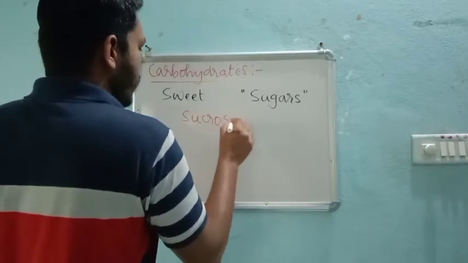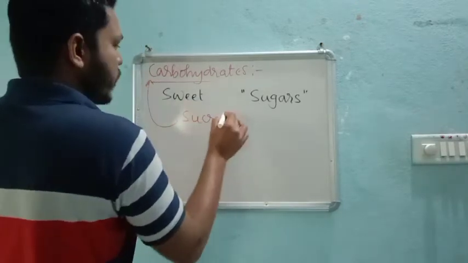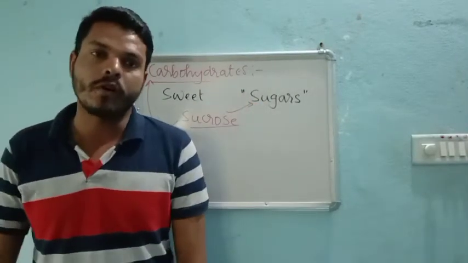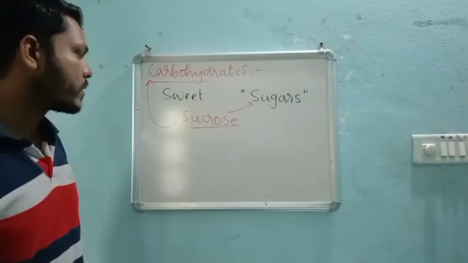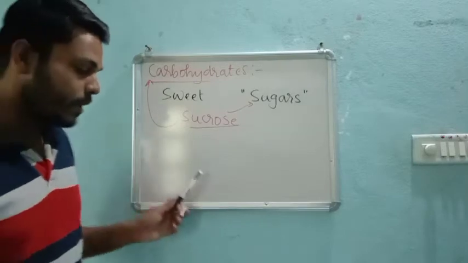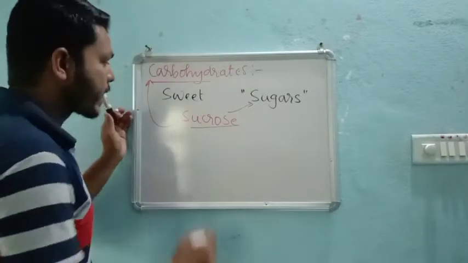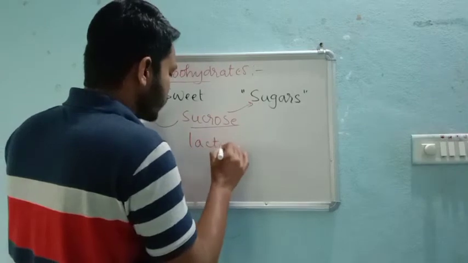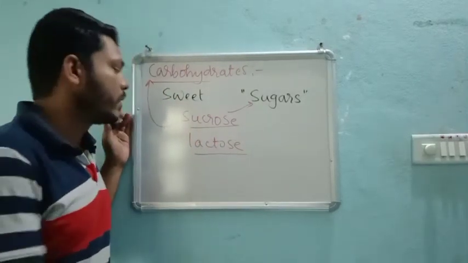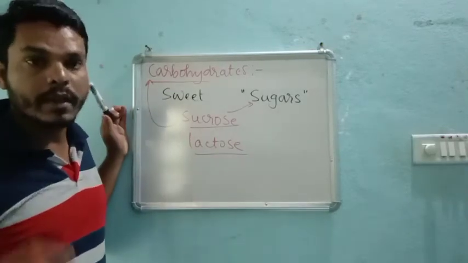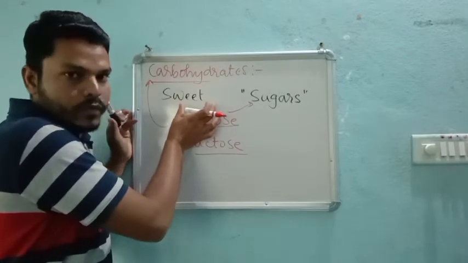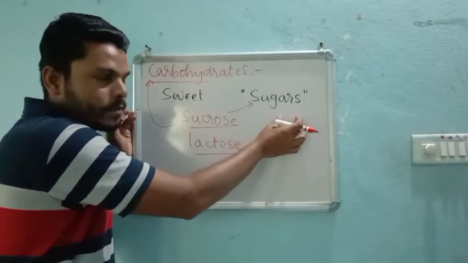So the most common carbohydrate we use as sugar in our home is what? Sucrose. It is a form of sucrose, and it is one of the sweetest. Whereas the sugar present in milk is called what? Lactose. The carbohydrate present in milk is called lactose, right? So some of the carbohydrates are sweet in taste; those are called sugars.